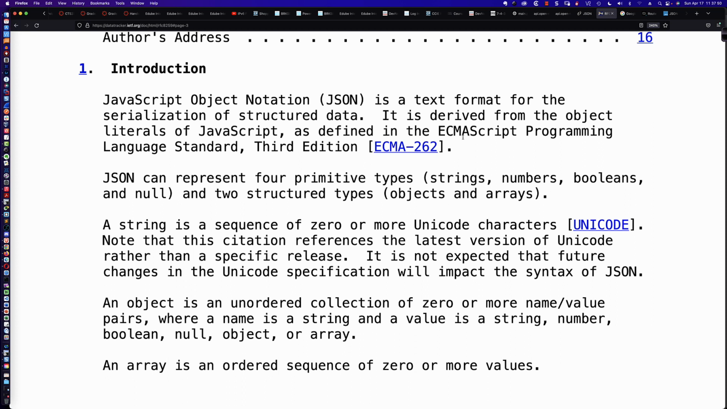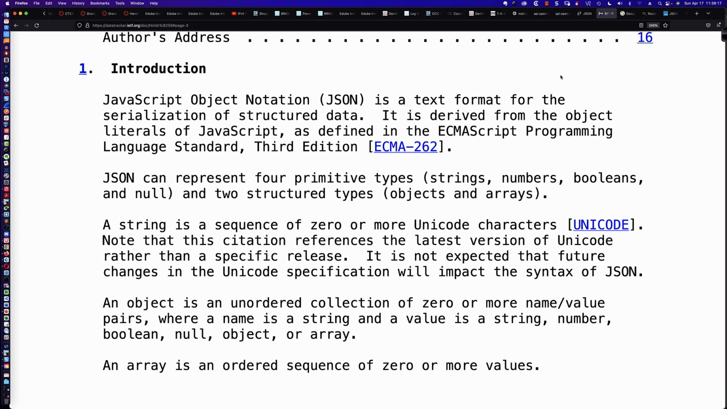Now, what is JSON? Well, JSON is a text format for serialized data. Well, what exactly does that mean? Well, remember, in the programmable web, we need a common denominator, a vendor-agnostic, vendor-independent way to exchange data. And JSON is one of the ways to do that.